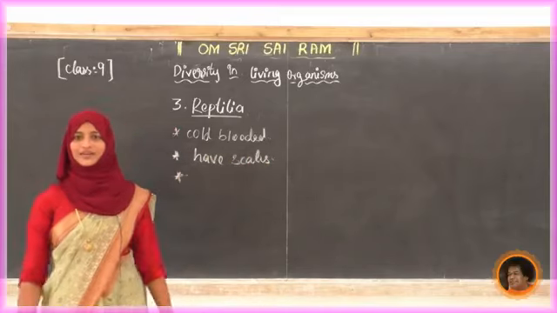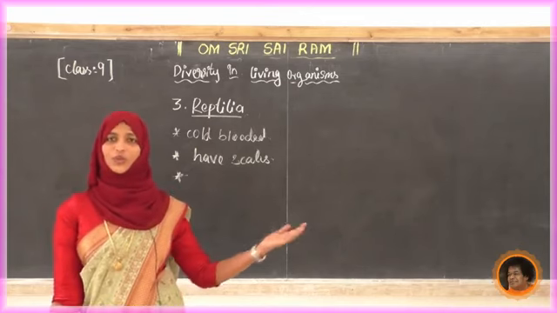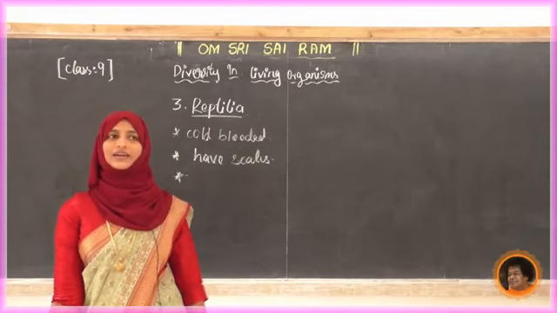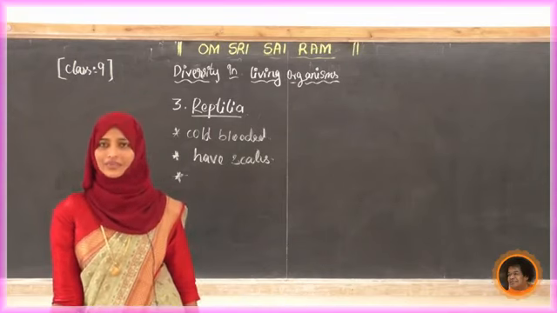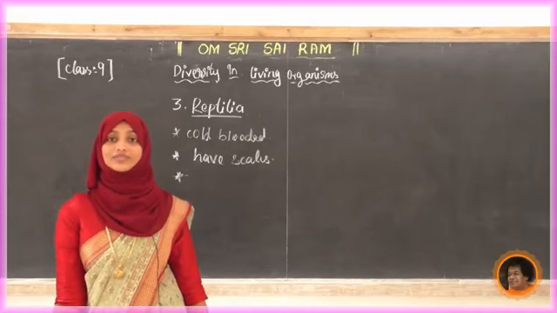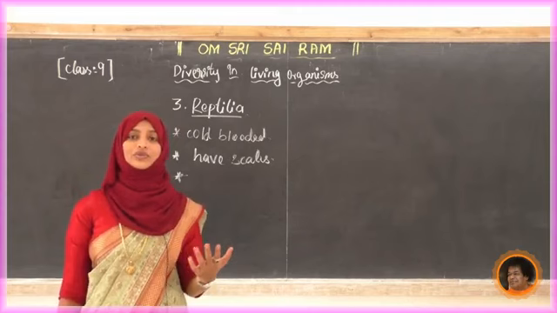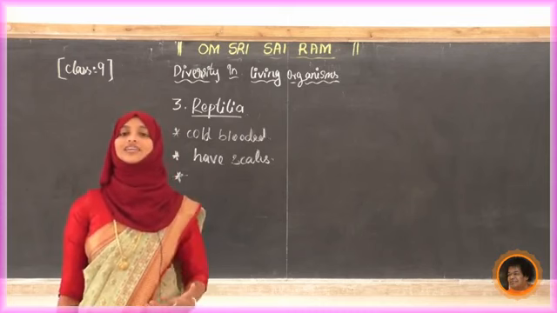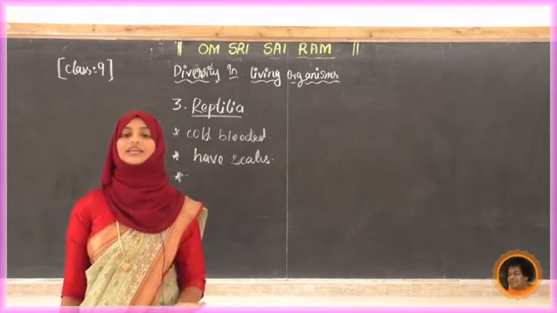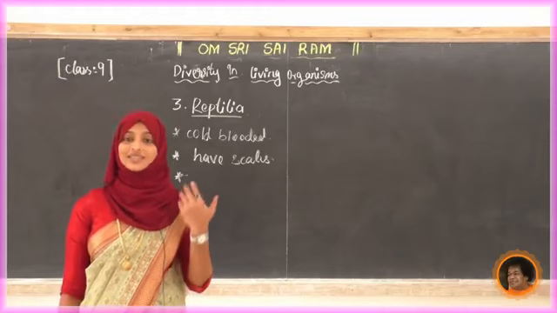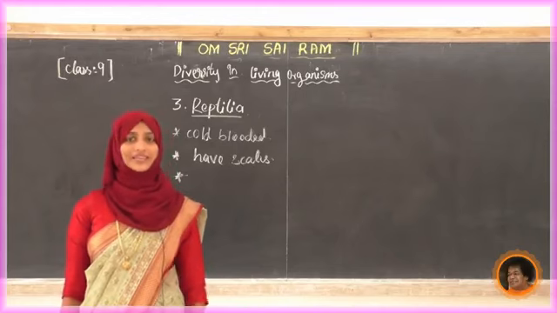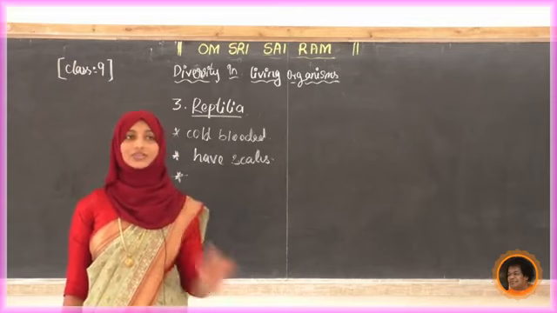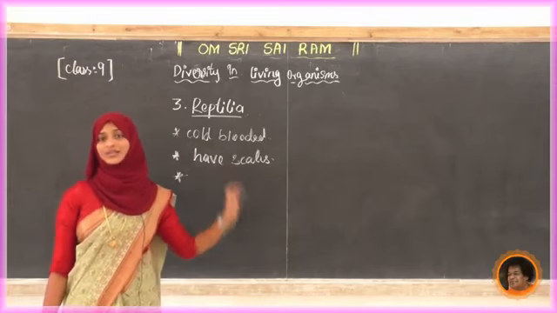Next, any other point? How they are breathing. We know how amphibians breathe, and how pisces breathe. Now tell me how these snakes or crocodiles breathe, whether they have lungs or use gills. In what way do they breathe? Yes, they have lungs. Lungs are there like us, and they have a nose, so they breathe like that. But there are no gills like fish or frog. Okay, so third point, write down: breathe through lungs.